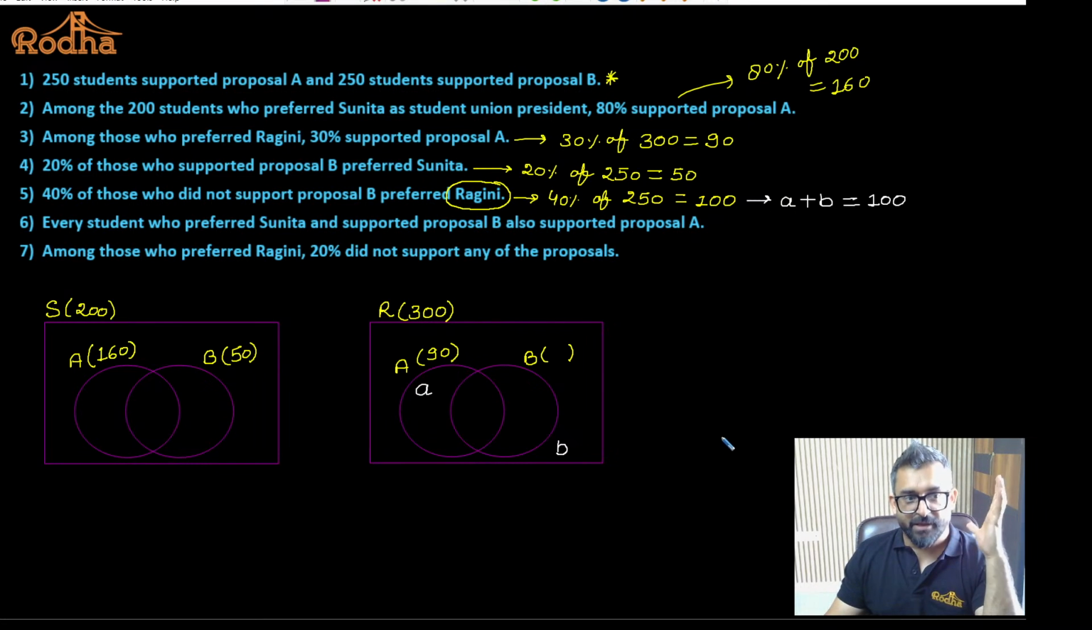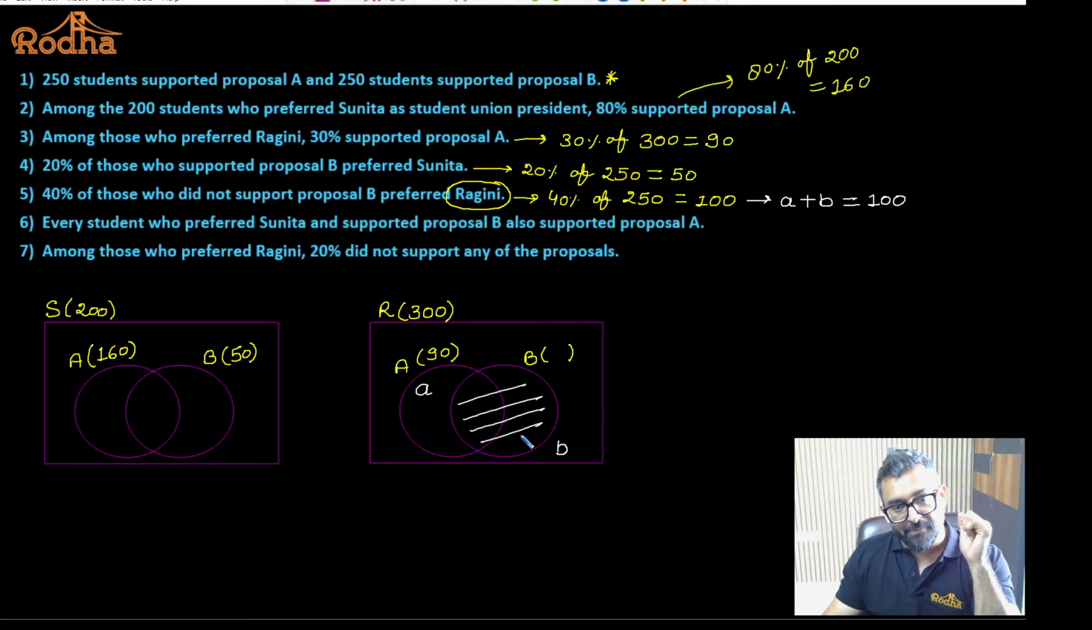Yes, tell me. I'll just wait for a couple of seconds so that you can reply. The fifth statement says that we have to read the Venn diagram of Ragini, and in the Venn diagram of Ragini, those who do not support proposal B. Okay? Yes or no? Guys, please tell me. Be prompt. Please reply. How will I understand whether you are able to understand this or not? Yes or no?